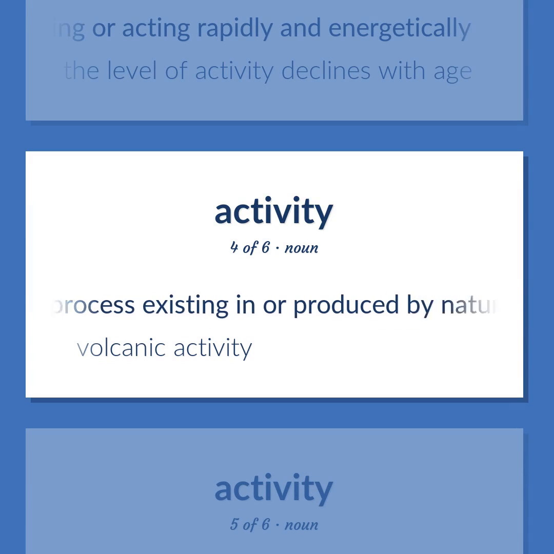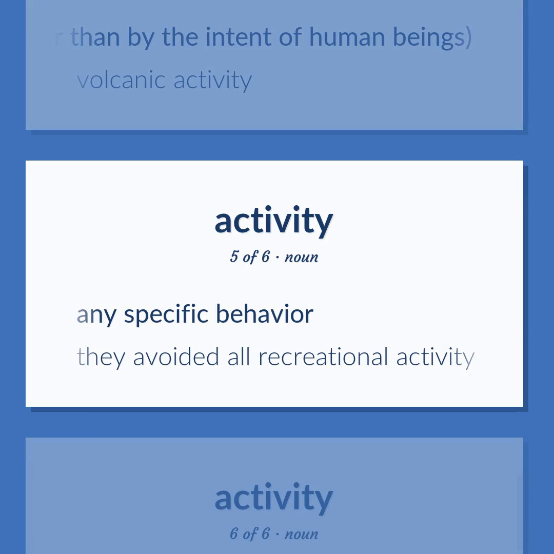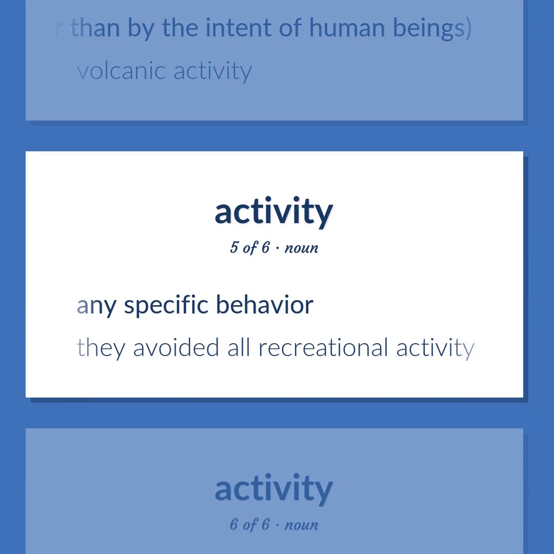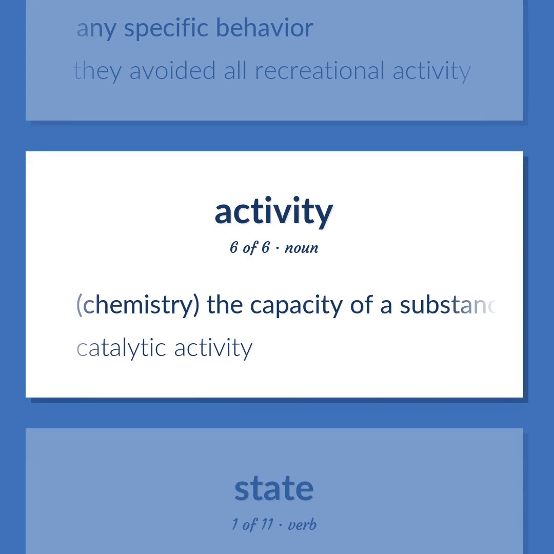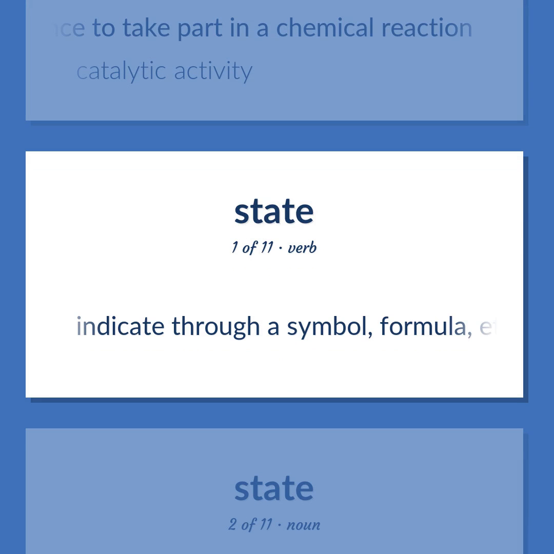A process existing in or produced by nature, rather than by the intent of human beings. Volcanic activity. Any specific behavior. They avoided all recreational activity. Chemistry. The capacity of a substance to take part in a chemical reaction. Catalytic activity. Indicate through a symbol, formula, etc.